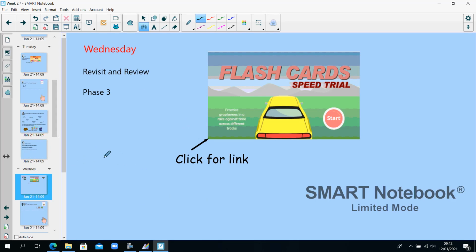Phase 5A, week 2, Wednesday. For our review today, I'd like you to go to Phonics Play and onto the flashcards speed trial, looking at phase 3 sounds.